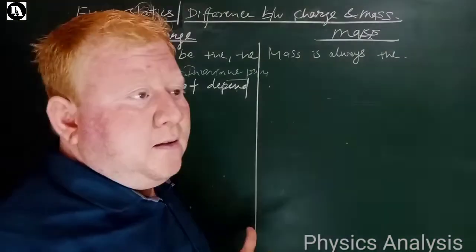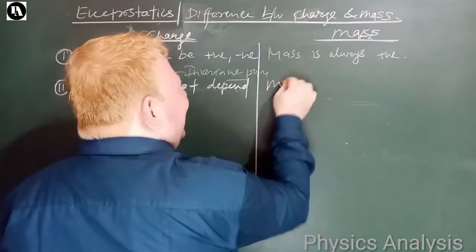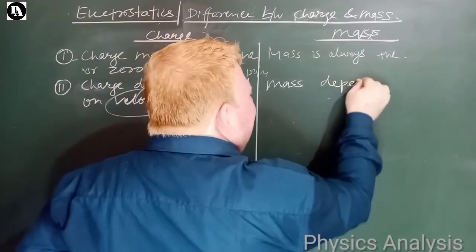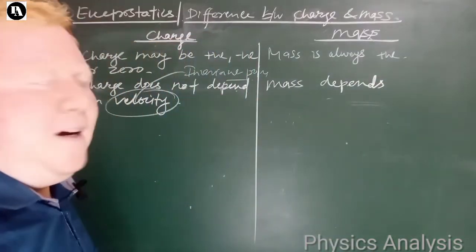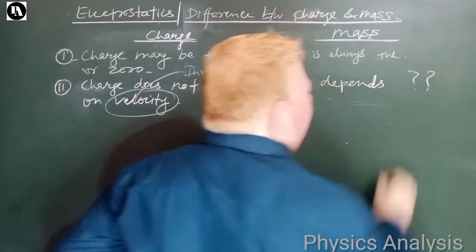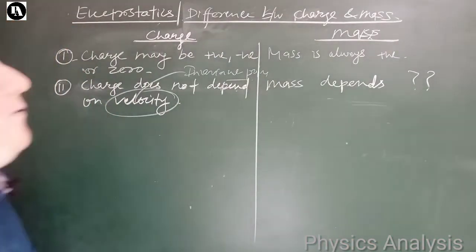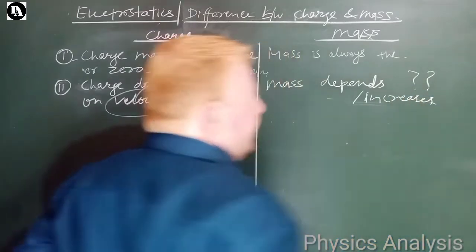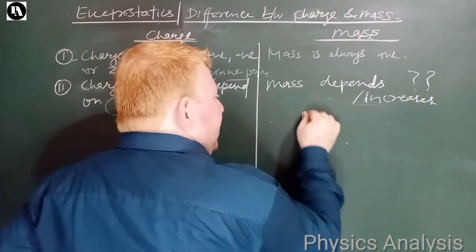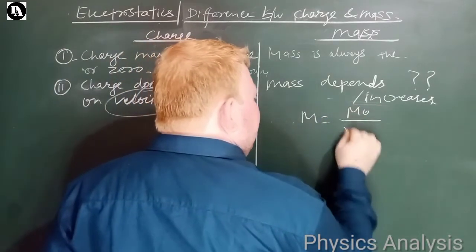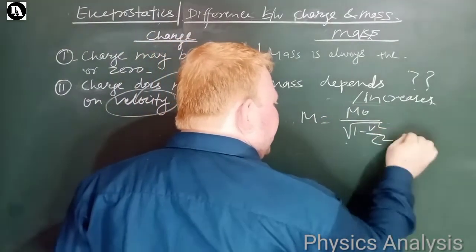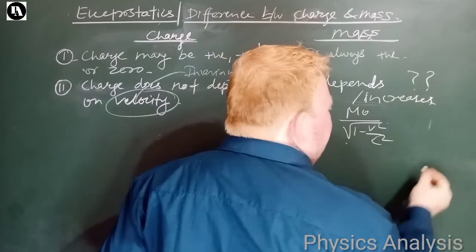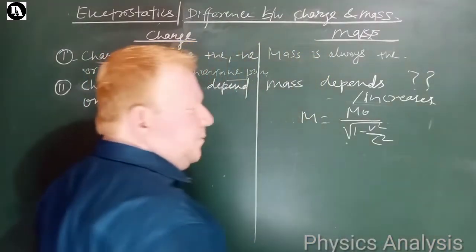See, but what about mass? Mass depends. How? In fact it increases. See this equation, you know, m is equal to m naught divided by root under 1 minus v square by c square. Suppose your speed becomes c, that means v, the speed of the body, speed of an object.